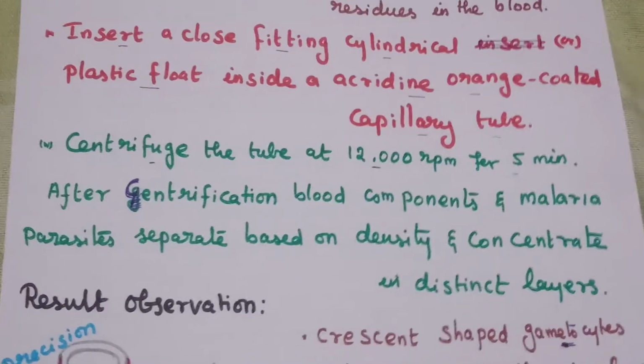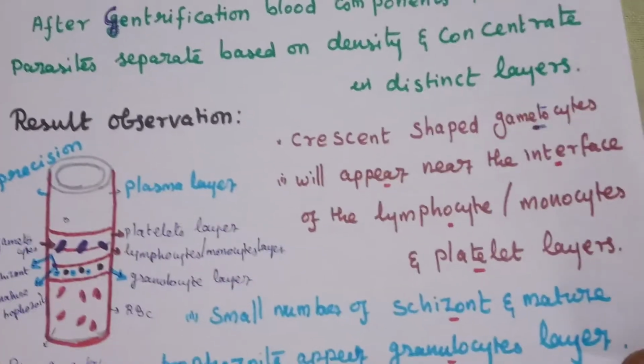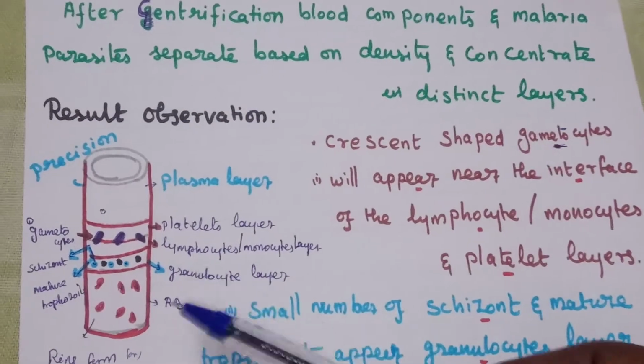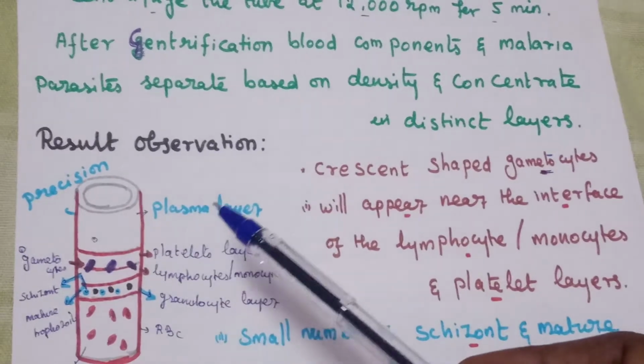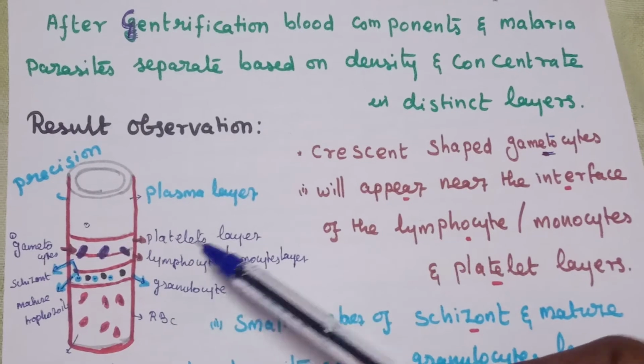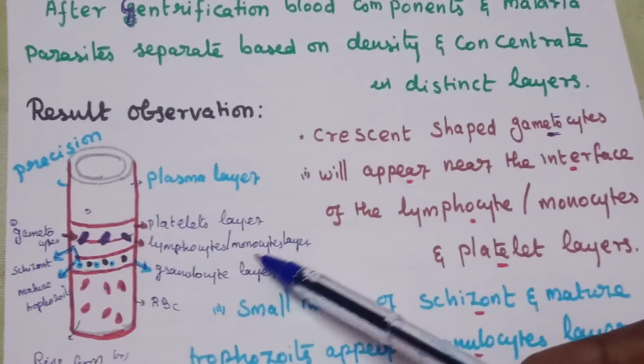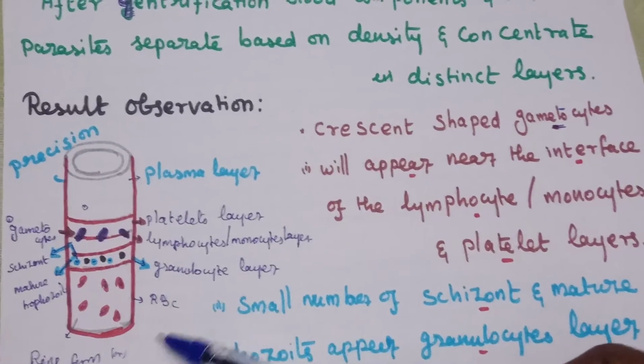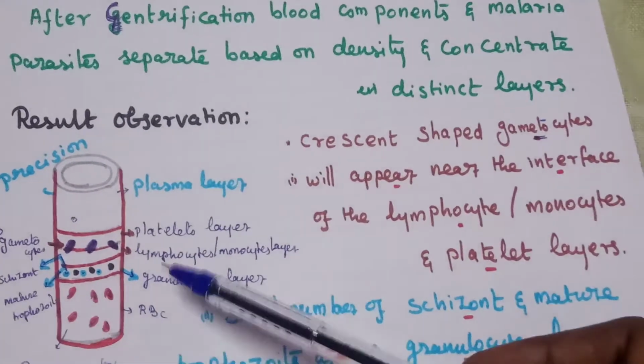Now we see the result interpretation. After centrifugation, we will observe the result. It has many layers: plasma layer, platelet layer, lymphocyte or monocyte layer, granulocyte layer, and RBC layer.